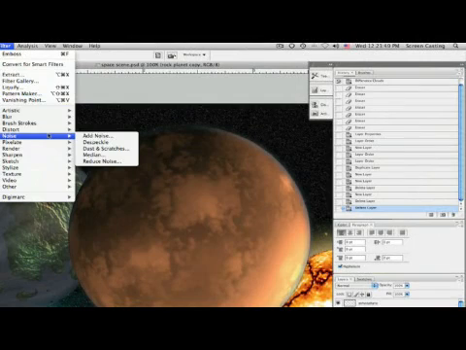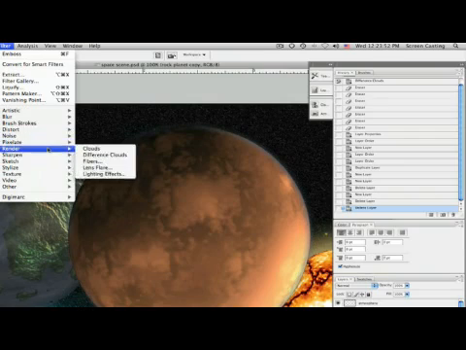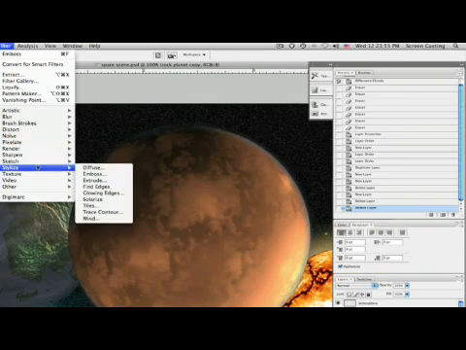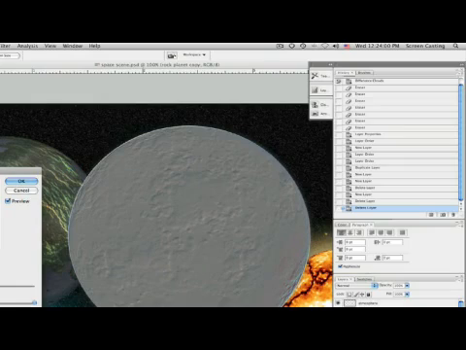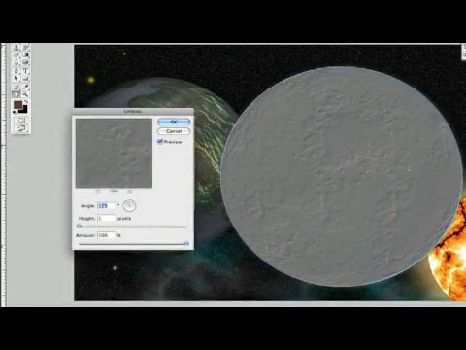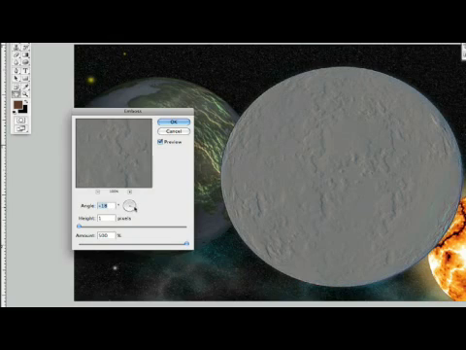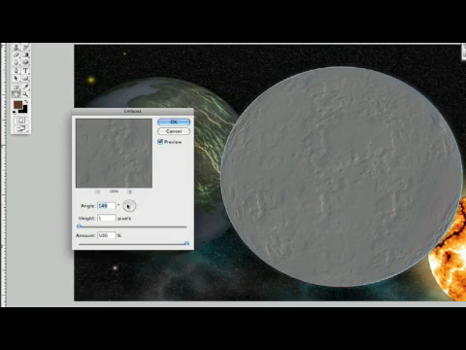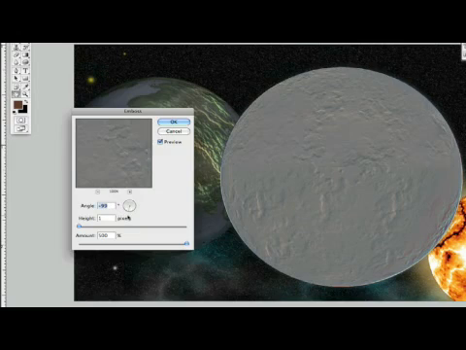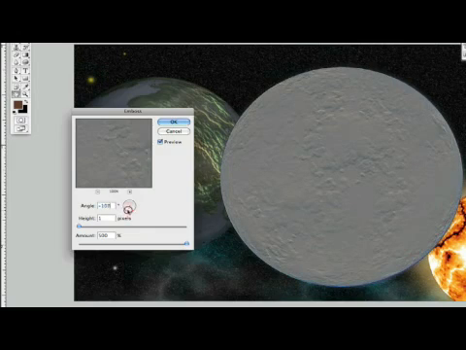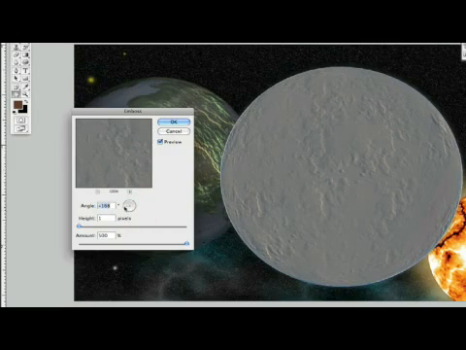So what we're going to do is come down to stylize and emboss. There we go. We see we've kind of got it set to where we need to be. The highlights look like they're almost in the right spot. Let's twirl them around a little bit to check. Yeah, because if we do it that way, the highlights are on the opposite side. So I move it back over to where the highlights are supposed to be. Click it down a little bit. There we go, something like that.